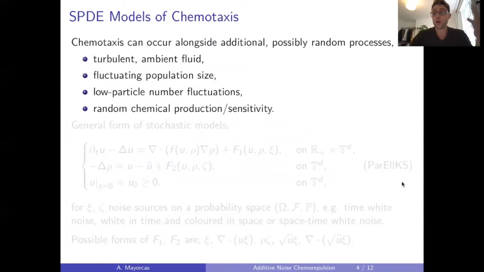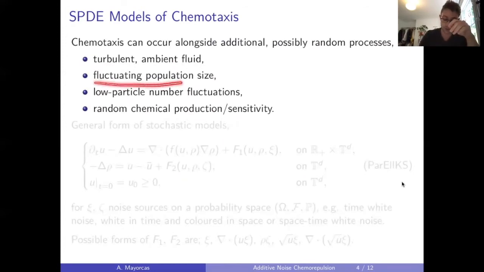So while these PDE models capture a lot of the behavior of chemotactic systems, it's also natural to imagine that they might take place within complex environments or in the presence of other possibly random processes. So just to list some examples, we might imagine chemotaxis taking place in the presence of some turbulent ambient fluid, maybe inside another organism or in a body of water or something like that.